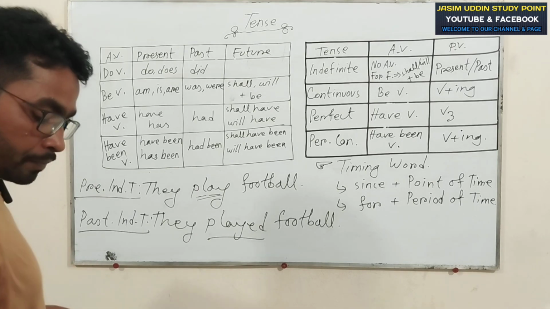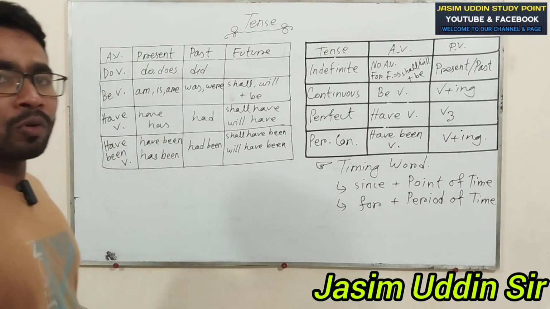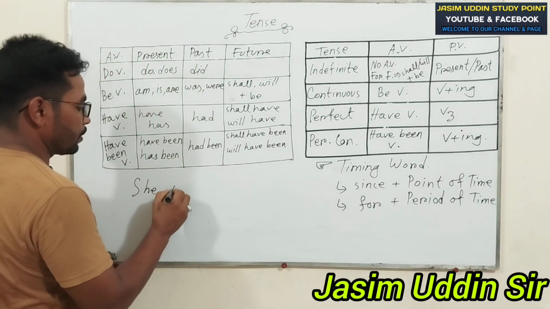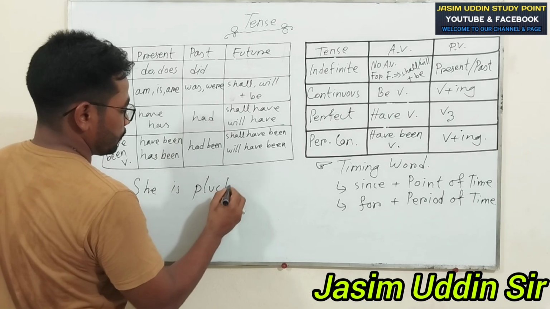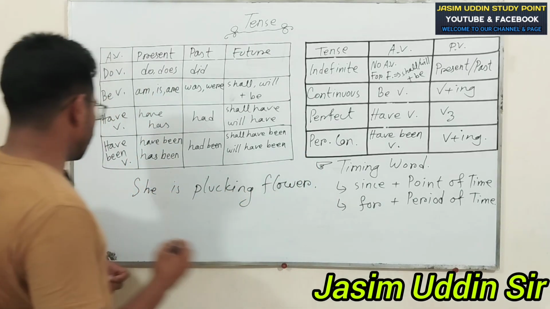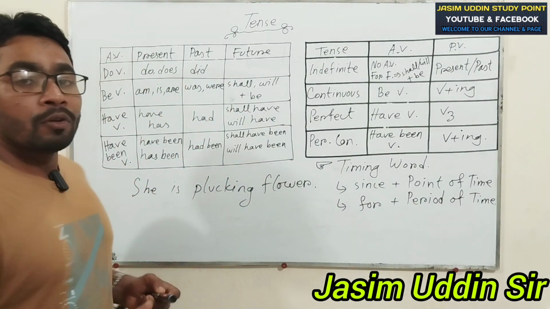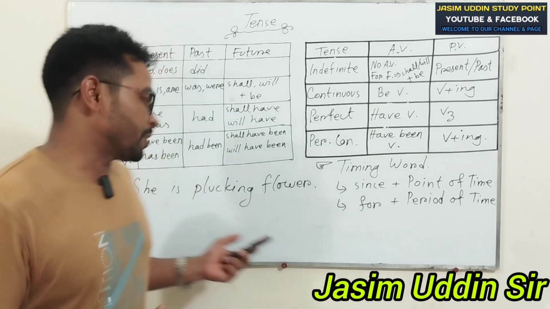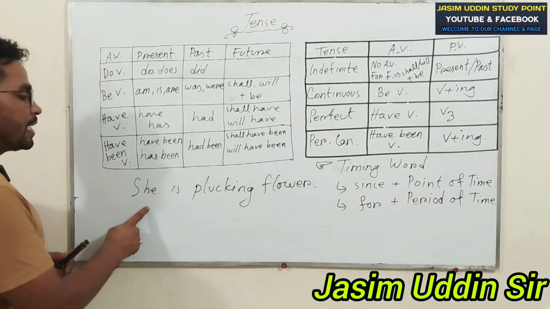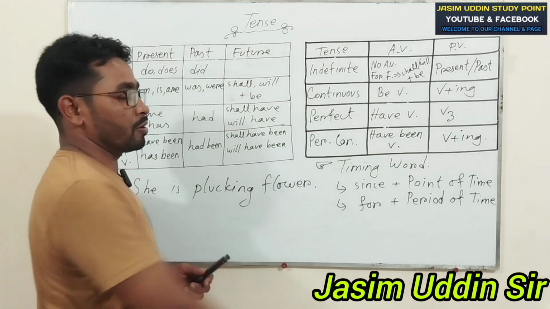My dear viewers, now try to understand how to identify tense. She is plucking flower. My dear viewers, this is a sentence. But now we'll identify the tense of this sentence. You know, tense depends on the verb of a sentence. Try to understand. She is plucking flower. This is a sentence, okay? Try to compare with this chart.